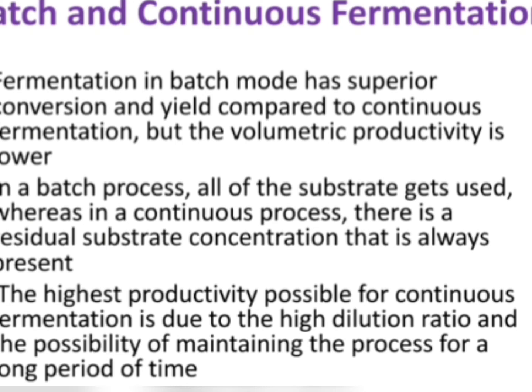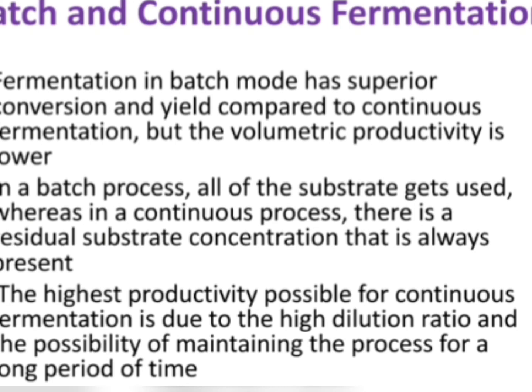So if we are using batch fermentation, there will be a superior conversion and yield. That means almost all the substrate gets converted to the product, lactic acid, so there is no residual material in the fermenter.